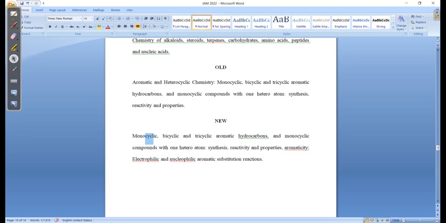The only thing they have changed is they have included electrophilic and nucleophilic aromatic substitution. Now you have to study the benzene reactions also, the reactions which are taking place on the benzene nucleus and the reactions which are taking place on the side chains of your benzene. So you need to learn these things. They have included this new thing. So now the syllabus is quite well defined.